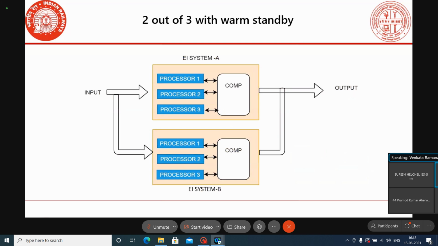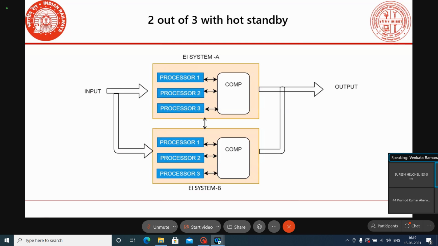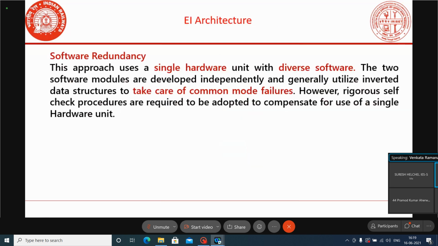And this is the two out of three system with a standby arrangement, A system, B system, and no communication. This is a warm standby arrangement. Within one system we are using three processors, used for processing and comparing. The majority processors' decision is used for the controlling action. This is a two out of three system, and this is a two out of three system with hot standby arrangement.